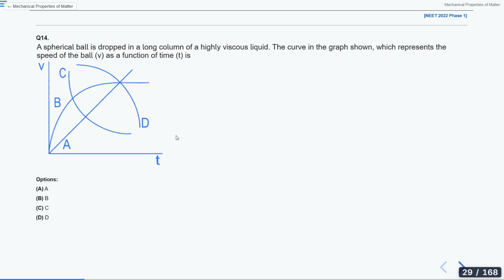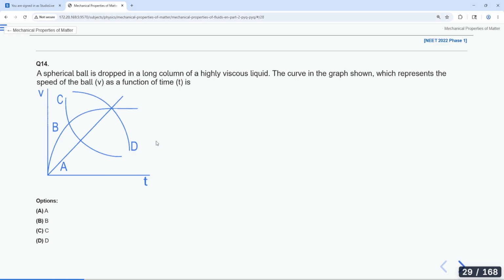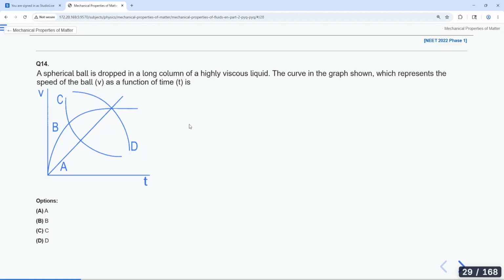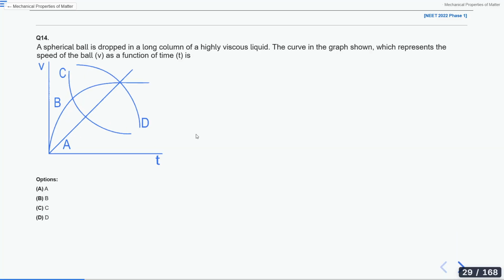So option C is not the correct option. Option D, I mean this graph C and this graph D, is not the correct option. Option A is not the correct option either. Yes, it is starting at time t equals 0, from the origin, but it's not the correct option. Can you tell me why this is not the correct option?